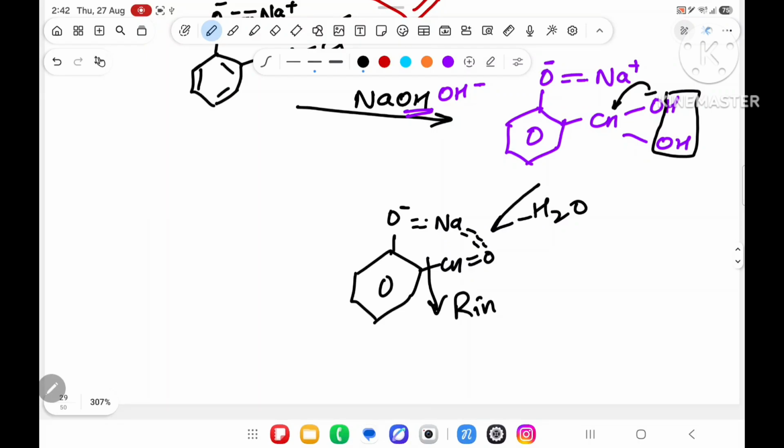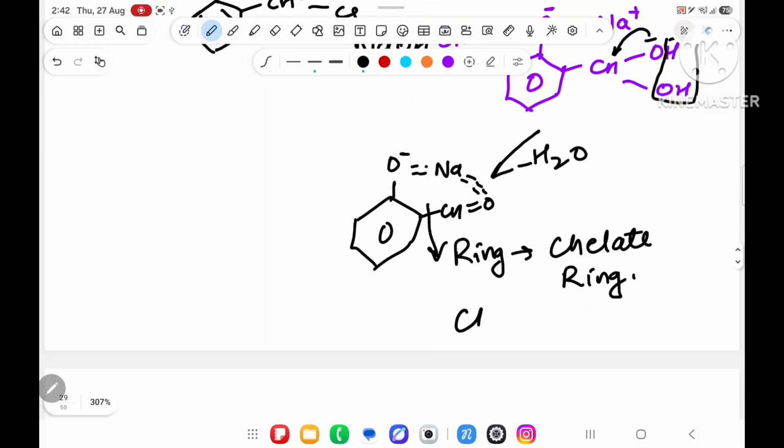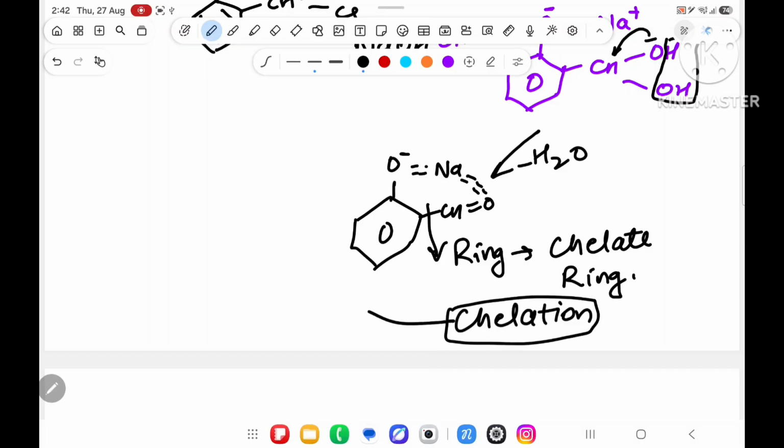and this ring is called chelate ring. This ring is called chelate ring. So due to the chelate ring, it is called chelation. Due to the formation of chelation, ortho will be the major product, and this chelation is known as ionic chelation.